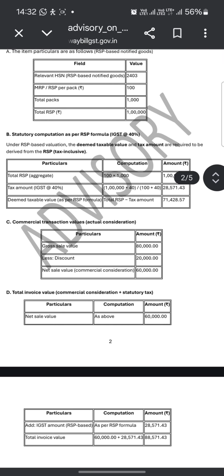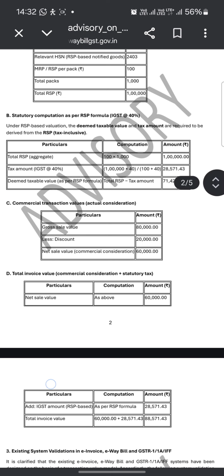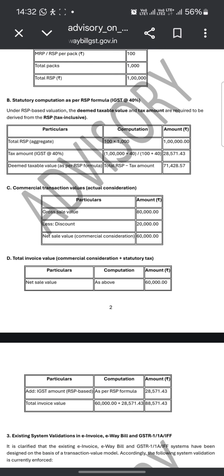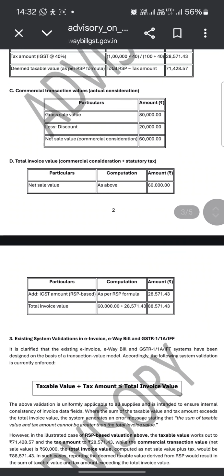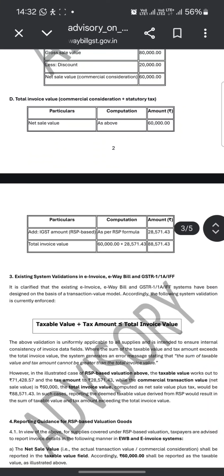Commercial transaction value: the actual transaction gross sale value is 80,000, and 20,000 is discount, coming to a net sale value of 60,000. And the total invoice value on the commercial transaction is the net sale value of 60,000 plus the GST calculated as per RSP based valuation, 28,571, and the total invoice value comes to 88,571.